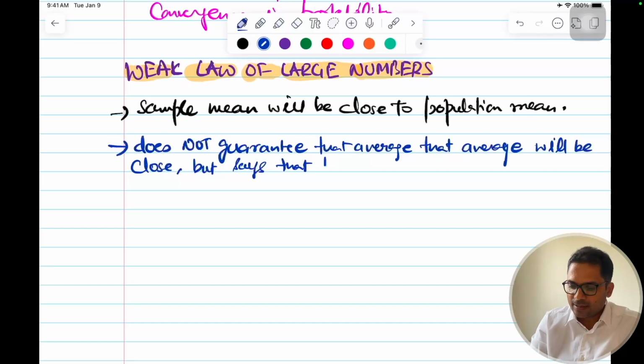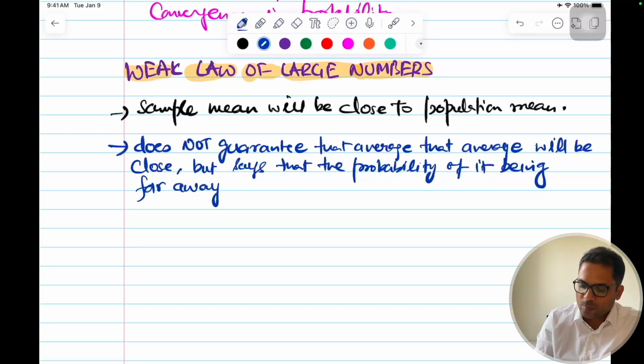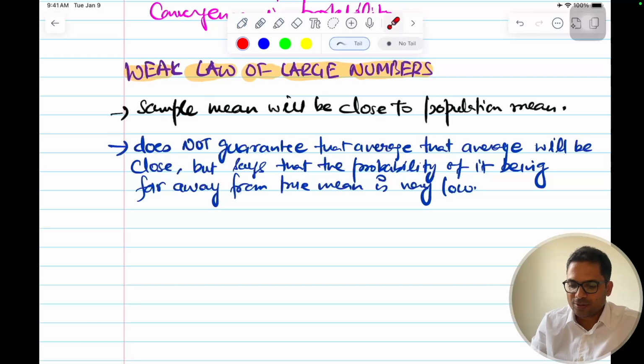It says that the probability of the sample average being far away from the true mean is very low. So it does not guarantee that absolutely yes, it will. But it says that the probability of it being far away from the actual or true mean is very low as n tends to infinity, as we have more and more samples.